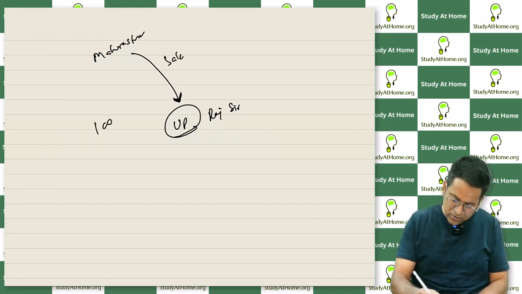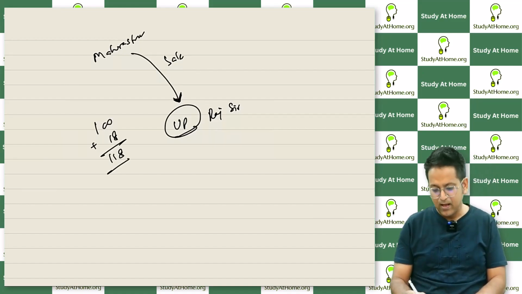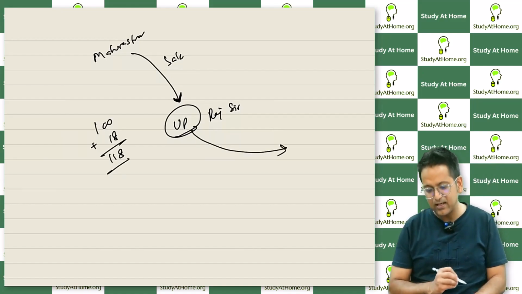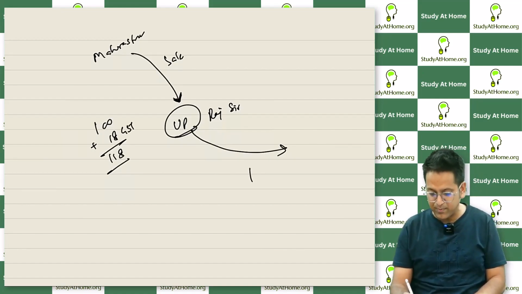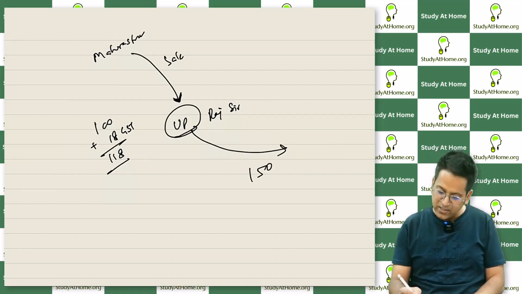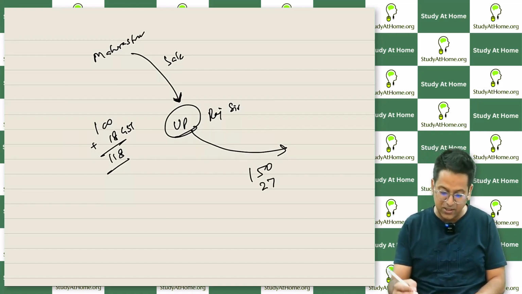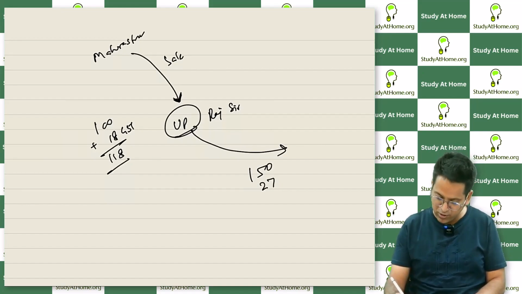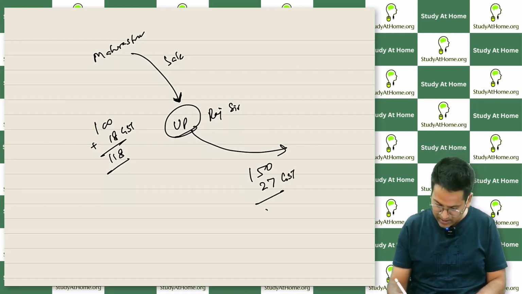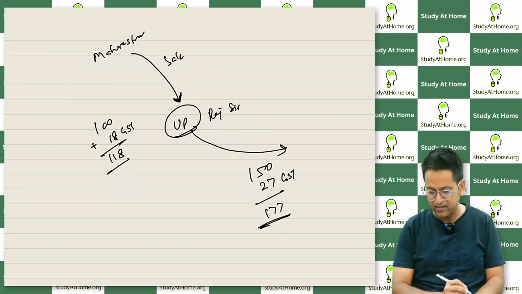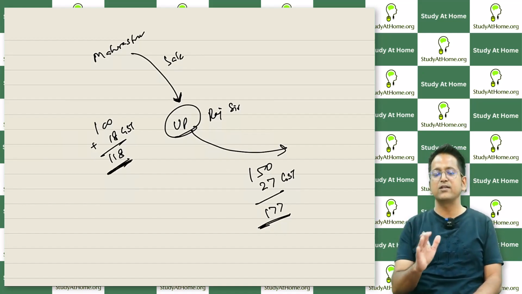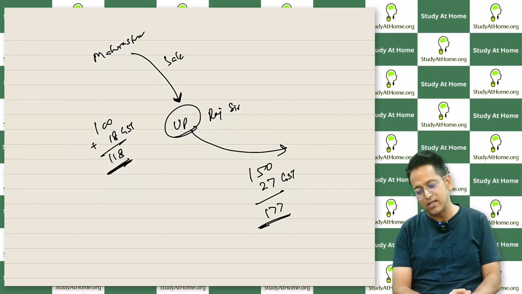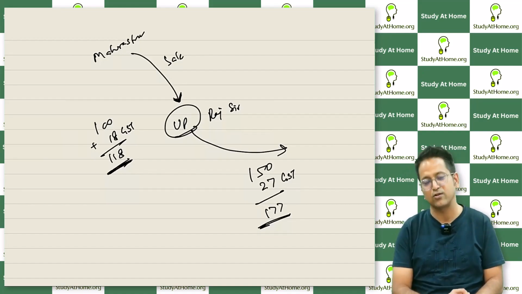For how much? Its cost was 100 rupees plus 18 rupees GST on it, so 118 rupees. Now listen, what did Raj sir do here? It had a GST of 18 rupees and Raj sir sold the same product for 150 rupees. Then how much GST will be on it? If the GST rate is 18%, then 18% of 150 will be 27, so 27 rupees will be the GST. And sold for 177. Raj sir's purchase is 100 plus 18, 118, and Raj sir's sales is 150 plus 27, 177 rupees.